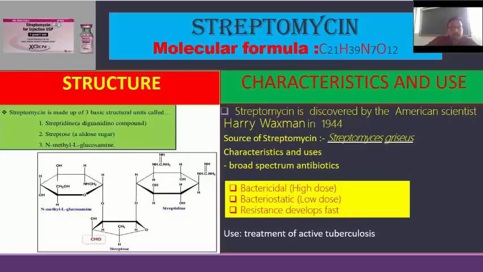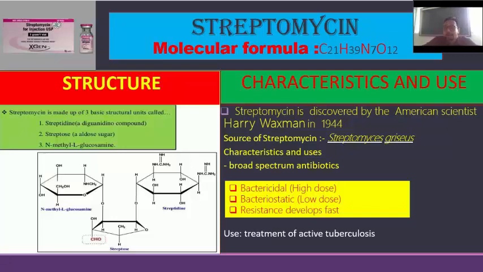Next, we will discuss one by one. The first is streptomycin. Molecular formula is C21H39N7O12, and its structure contains three basic units. First is streptidine, a diguanidino compound. Second is streptose, an aldose sugar, and third is N-methyl L-glucosamine. The structure is given below.